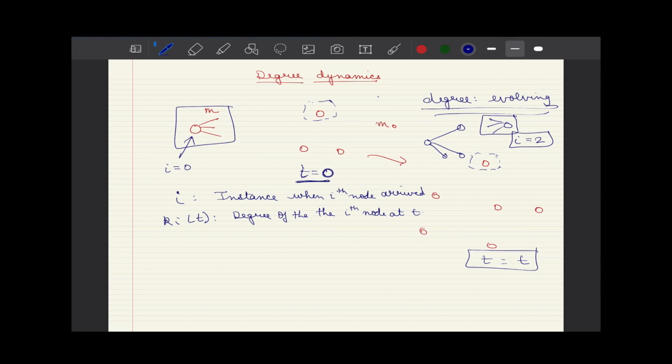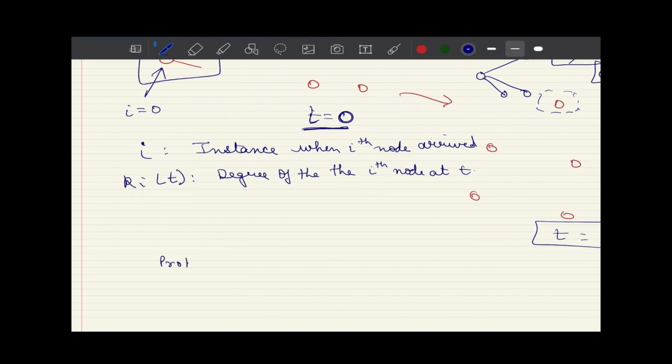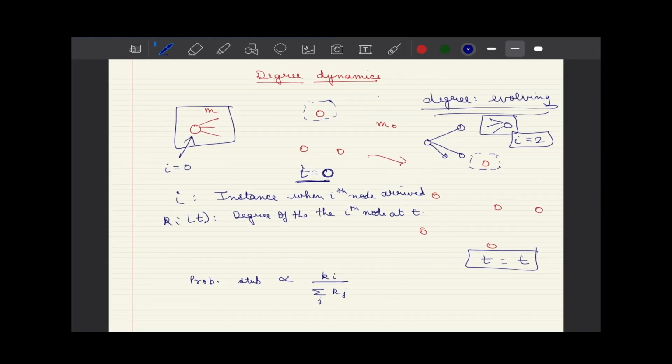Also, when we say that these degrees are changing, in what proportion are they changing? We learned that the probability that an incoming stub would attach to a node is proportional to the degree of the ith node, divided by the summation over all other nodes that are present in the network, except the incoming one, of their degree. So this is the sum of the degrees.